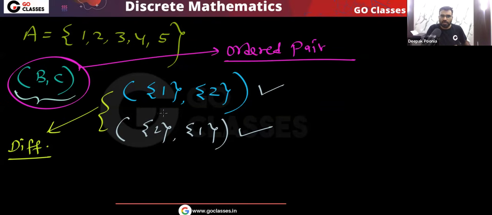This is the ordered pair. So remember, this is B, this is C, this is B, this is C. So you can see these are actually different. We need to count them differently.